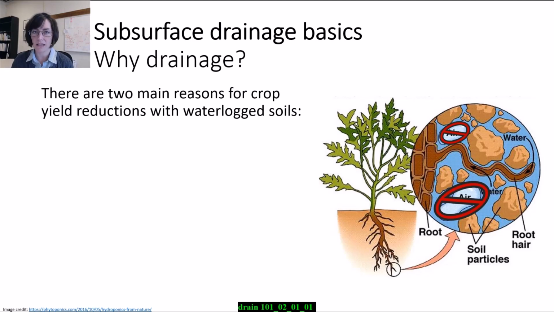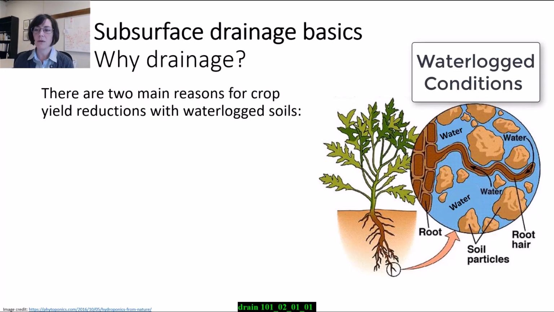Which leads to hypoxic conditions in the soil. We talked about hypoxia a couple weeks ago when we talked about the hypoxic zone in the Gulf of Mexico. This is the same exact idea. Hypoxia means low oxygen. Here, when we have hypoxia in the soil, it's the same thing. It's just at a very, very small scale compared to the Gulf of Mexico hypoxic zone. Same idea though, low oxygen or O2 limited conditions in the soil, in waterlogged conditions.